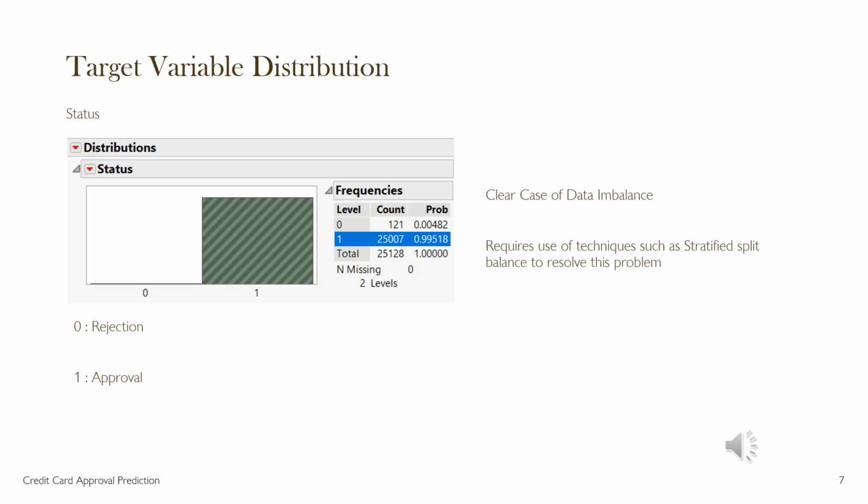Now let's look into the significant variable in the dataset, the target variable status, which talks about the applicants who were rejected or approved, shown in the binary category, where 0 meant rejections and 1 meant approvals. Something interesting is the clear imbalance in the data. As you can see, there are only 121 applicants who are rejected, whereas there are about 25,000 people who are approved. Such imbalanced data can be resolved using techniques such as stratified split balance.